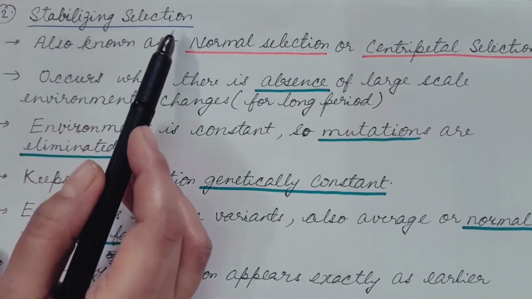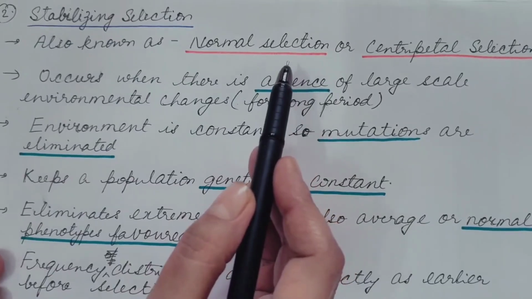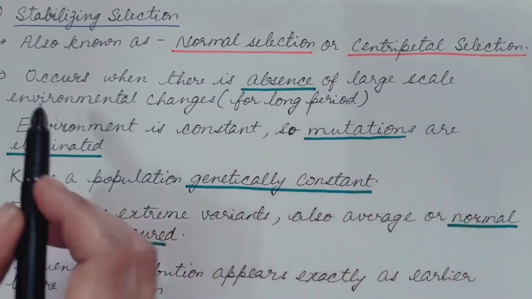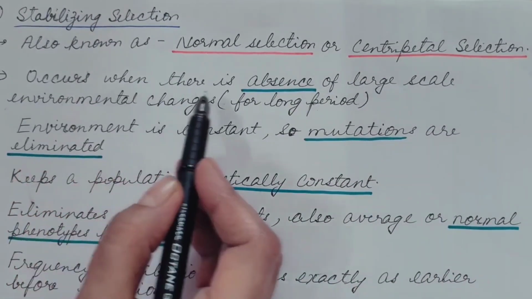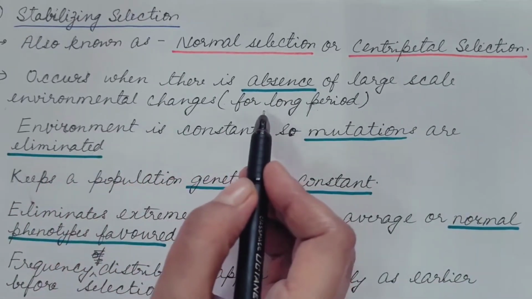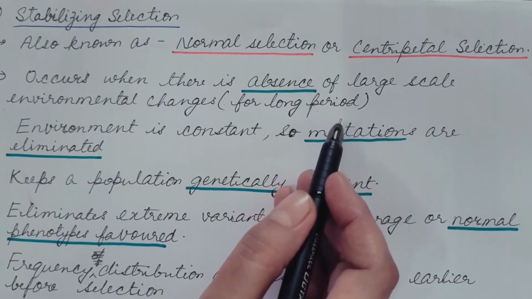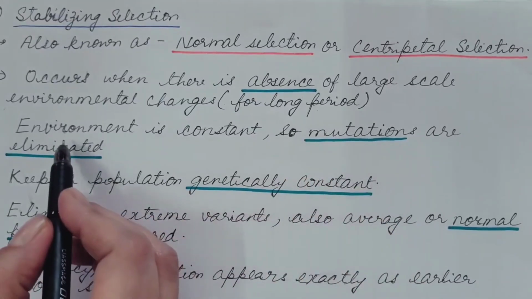Now second is stabilizing selection. It is also known as normal selection or centripetal selection. It occurs when there is absence of large scale environmental changes for a long period, or in other words it takes place in the unchanging environment or the environment which is almost constant.